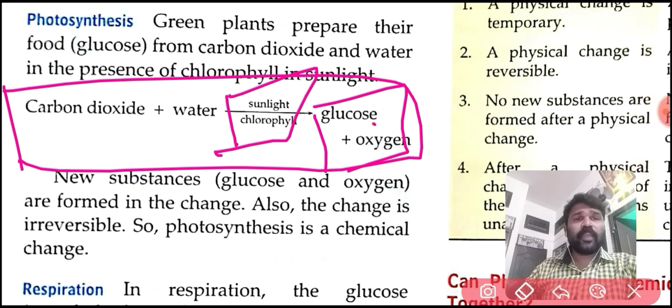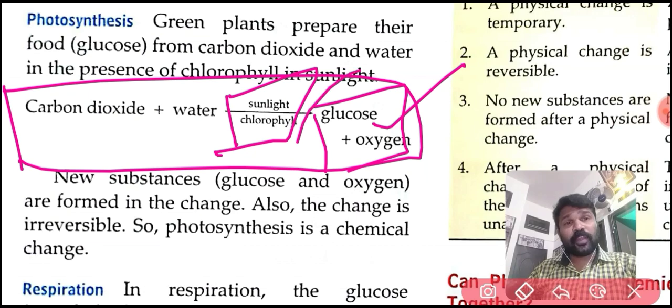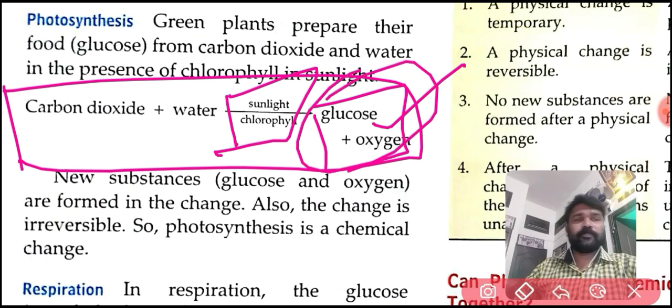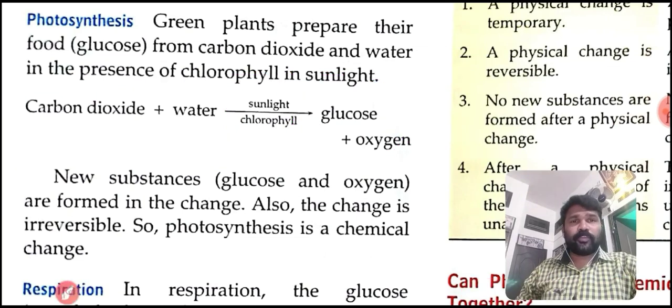This glucose and oxygen are new substances, and they cannot be reversed. So we can say that photosynthesis is a chemical change.